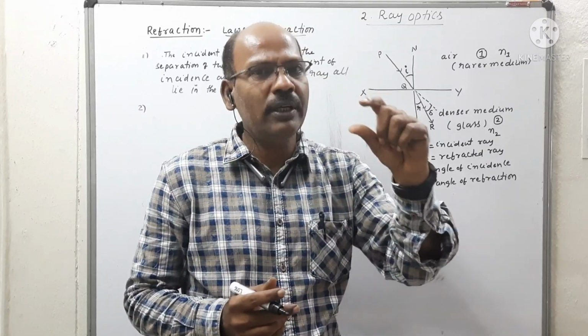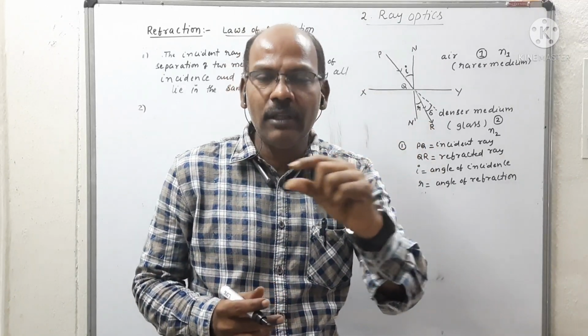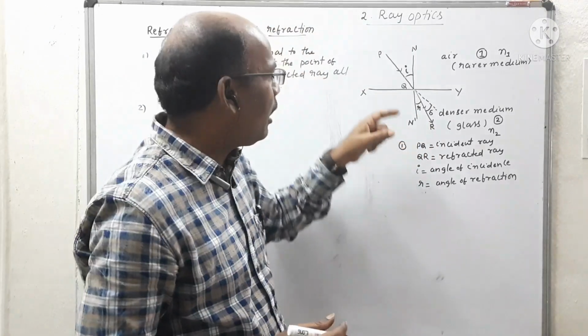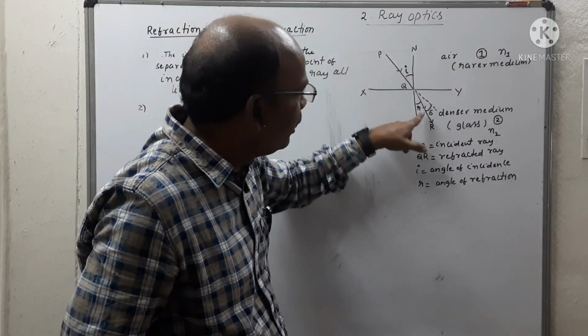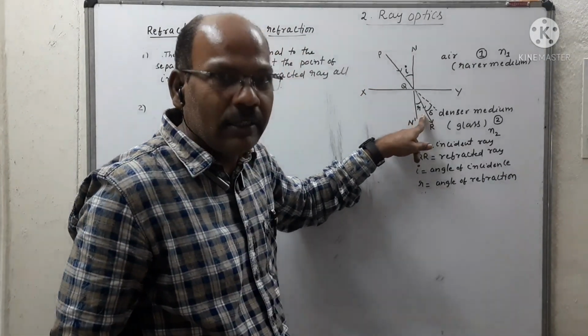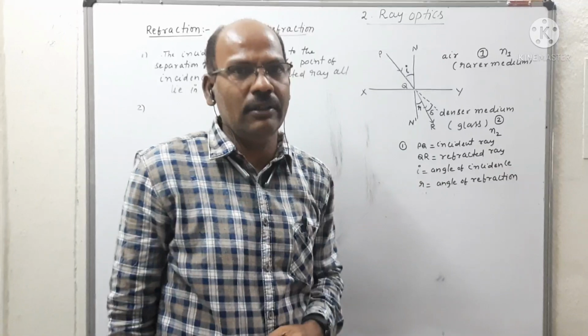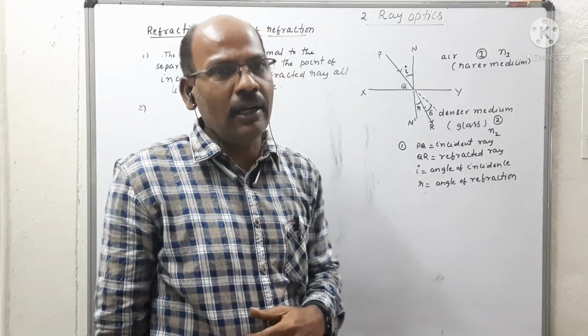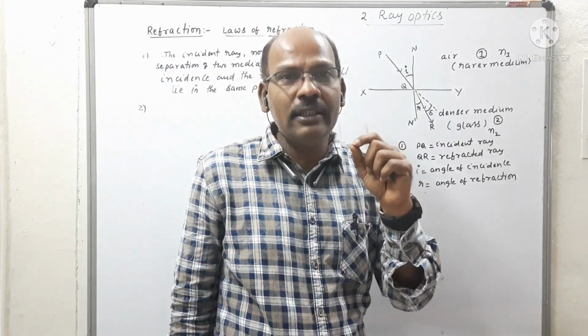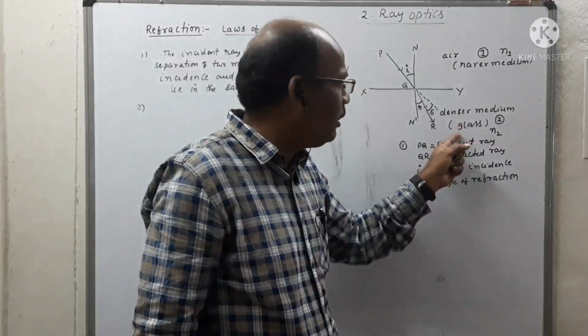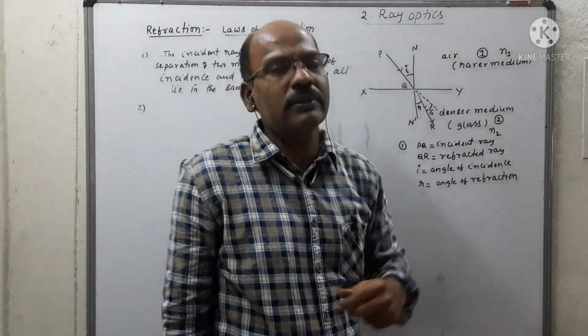That constant is called the refractive index of the second medium with respect to the first medium.